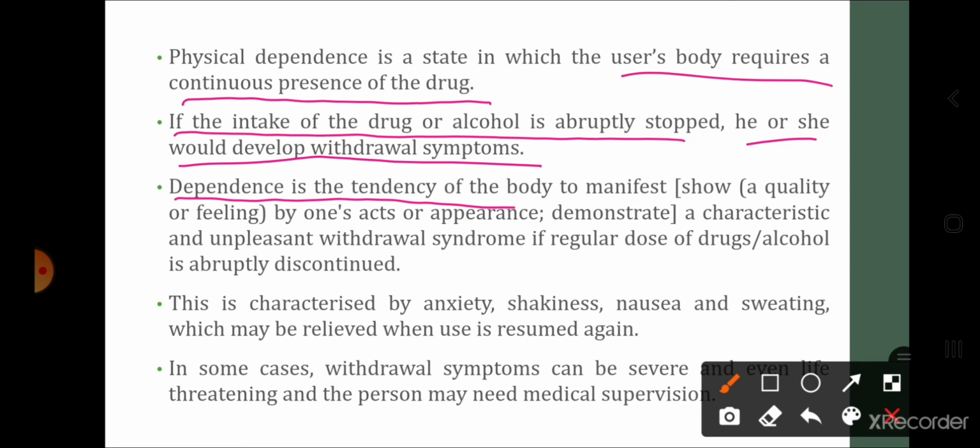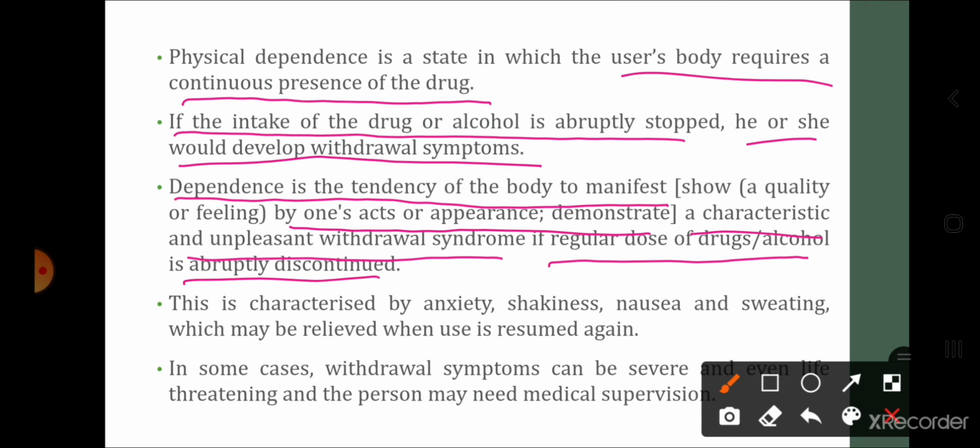Dependence is the tendency of the body to manifest, that is to show the one's act or appearance or demonstrate a characteristic and unpleasant withdrawal syndrome if regular dose of the drug or alcohol is abruptly discontinued. So dependence is the tendency of the body which shows the unpleasant withdrawal syndrome if the drugs or alcohol are being stopped to give to that particular person.